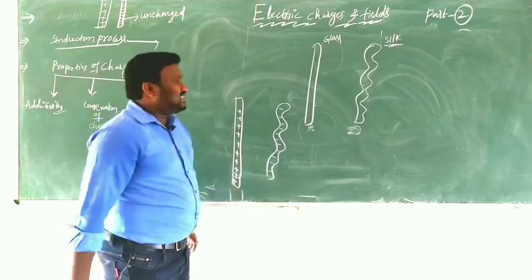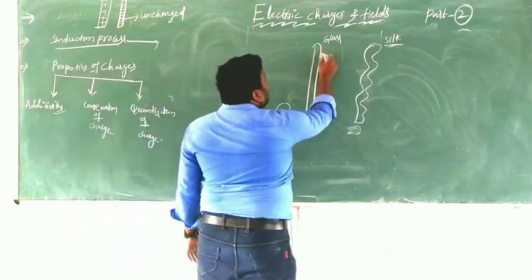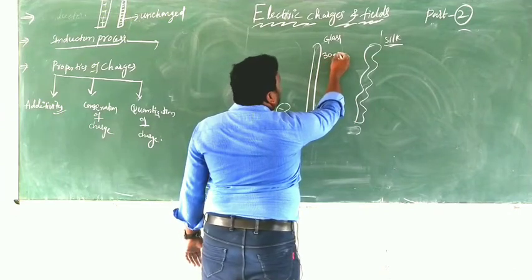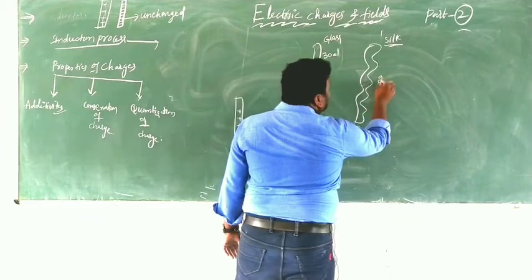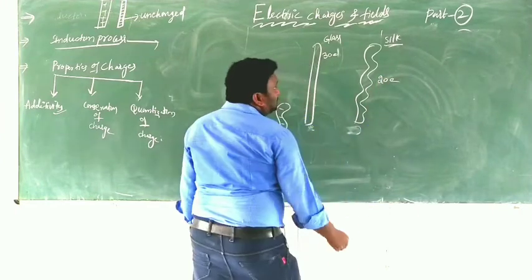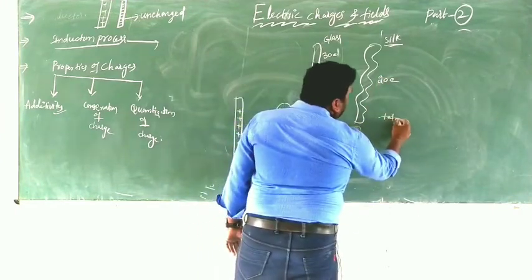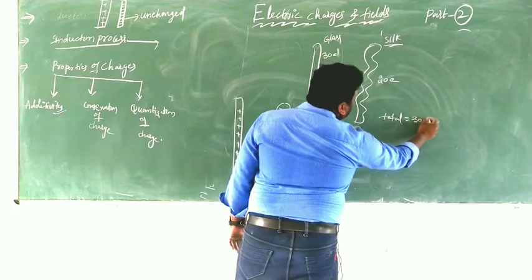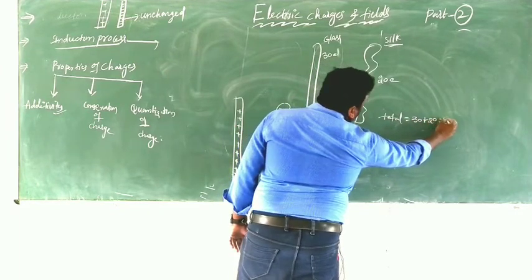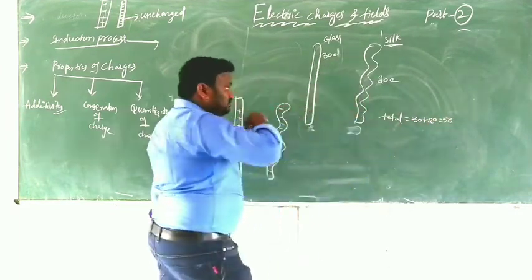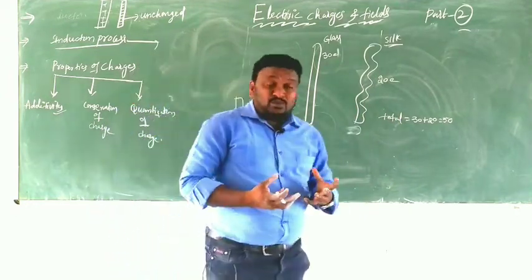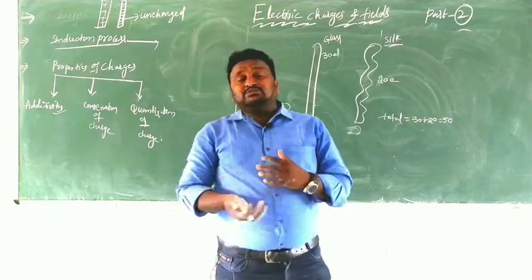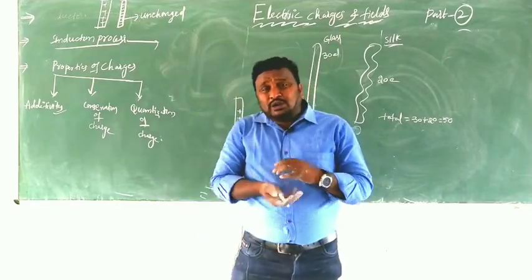Just to understand, initially the glass rod has 30 electrons, and the silk cloth has 20 electrons. Total number of electrons: 30 plus 20, you get 50 electrons.